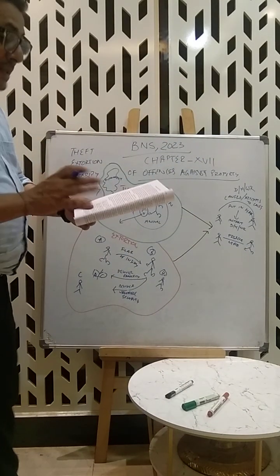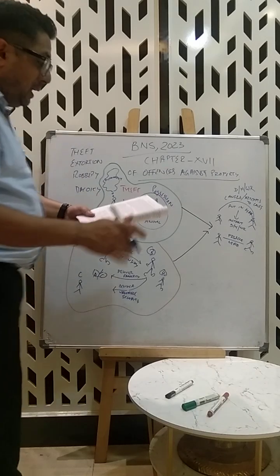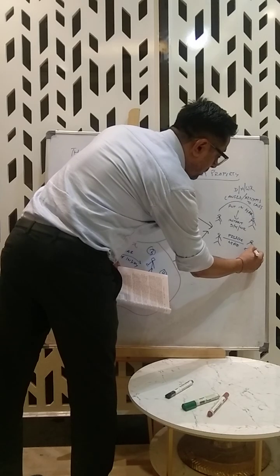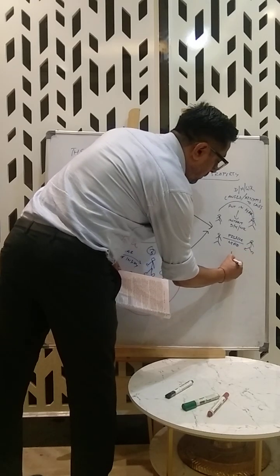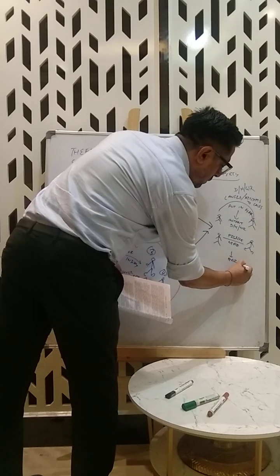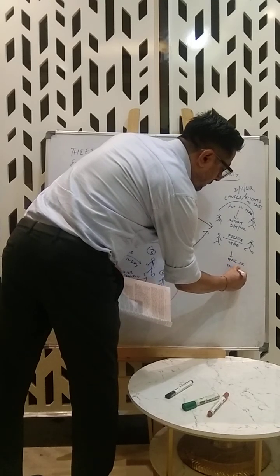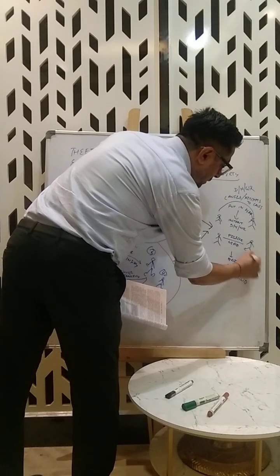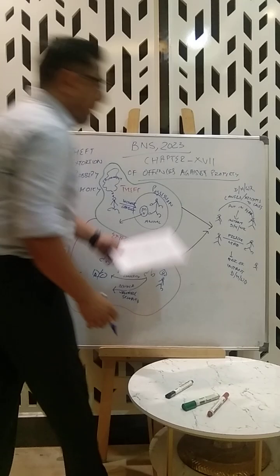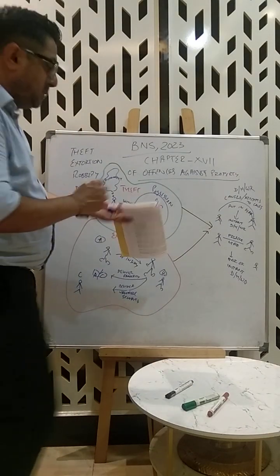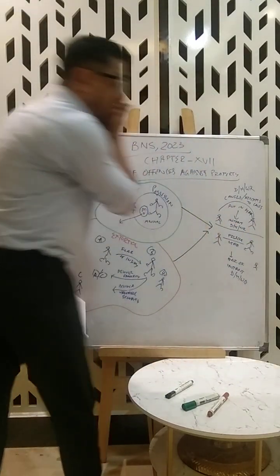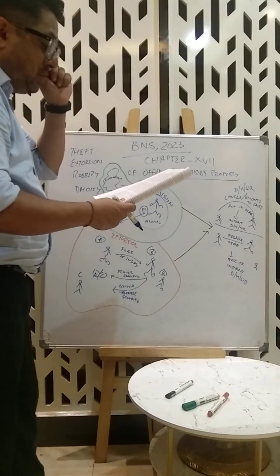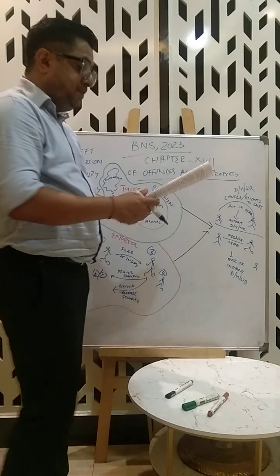And he commits the extortion by putting him in fear of instant death, hurt, wrongful restraint to this one or any other person he knows. Now when the extortion is committed, it becomes robbery. So this is when extortion becomes robbery, and this is when theft becomes robbery.